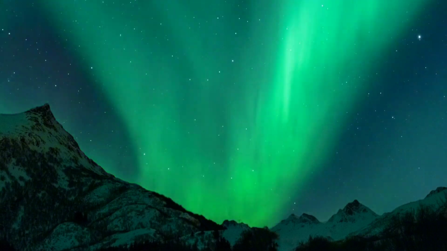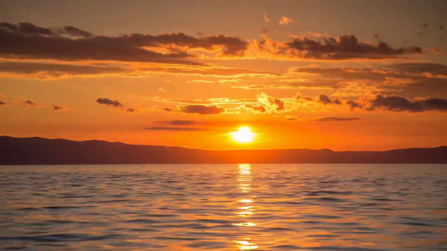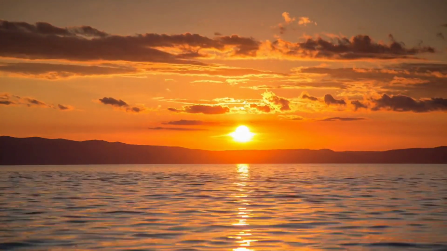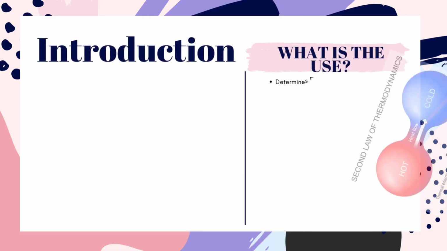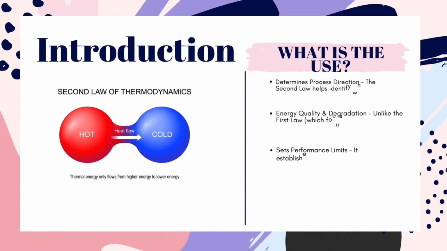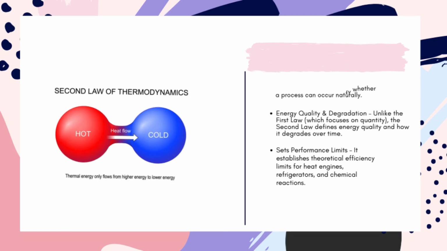The second law states that energy naturally spreads and becomes less useful over time. It governs energy flow and efficiency in thermodynamic systems. So, what is the use of the second law of thermodynamics? First, it helps to identify whether a process can occur naturally. Second, it defines energy quality and how it degrades over time. And third, it establishes the theoretical efficiency limits for heat engines, refrigerators, and chemical reactions.